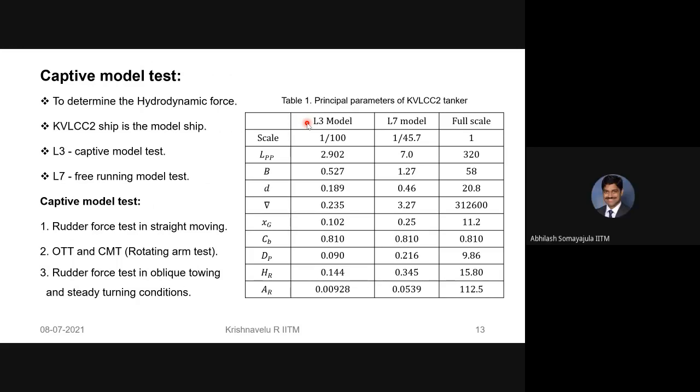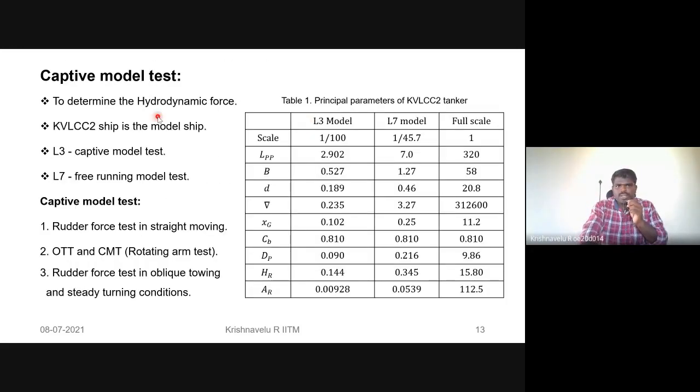Yes. So what they have messed up is they probably have taken either the scale wrong or the LPP is wrong; one of the two is wrong. Sir, actually the scale is 1:110. So the scale is wrong, isn't it? Yes, yes. If you take 110, then you probably will see 290. Yes.